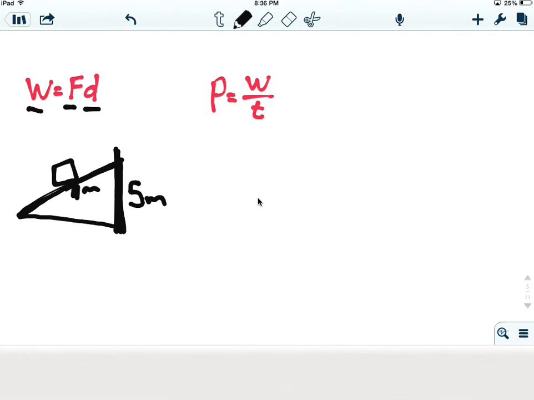Big problem that people like to do here is they see the unit of watts and they go, oh, that's work, and they like to plug it in there. No, watts is power. Okay, it's not work. Watts is power. Work is always in joules. Okay, remember, coming back over here, make sure we're paying attention to these units over here. Remember that force is always in newtons, and our distance is always in standard units of meters.